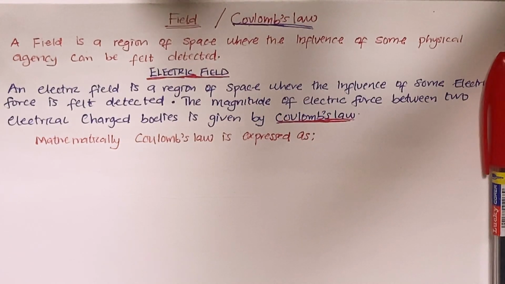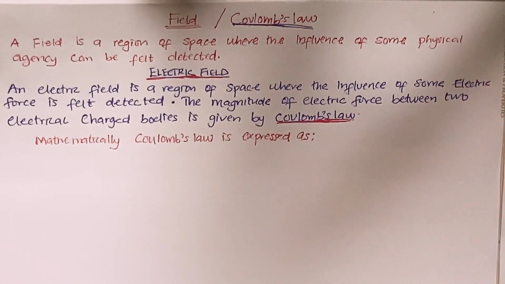If you have two charges of the same kind, we are going to experience a repulsive force. Let's say we have positive and positive, we are going to experience a repulsive force. But if we have charges of different kinds, let's say positive and negative, they will attract each other. That means the kind of force that we are going to feel between the two charges is an attractive force. So an electric field is just a region of space where the influence of an electric force can be felt or detected.